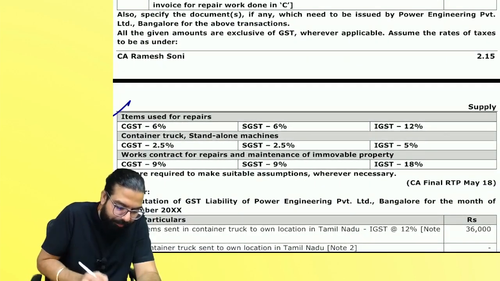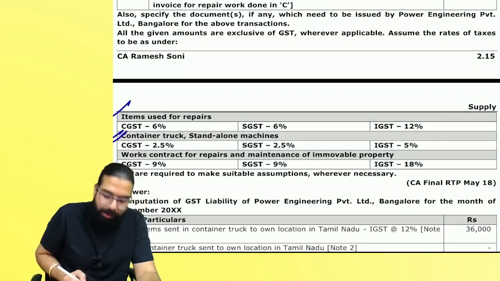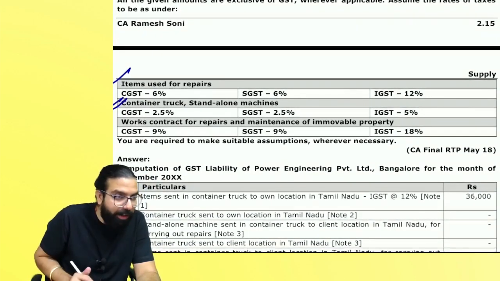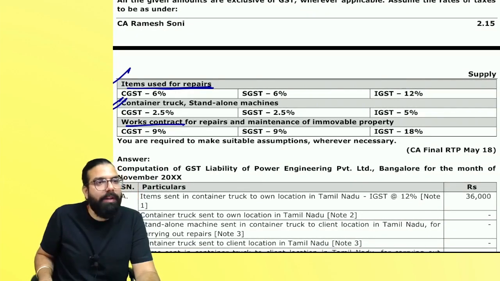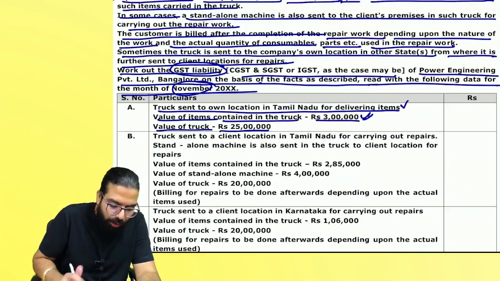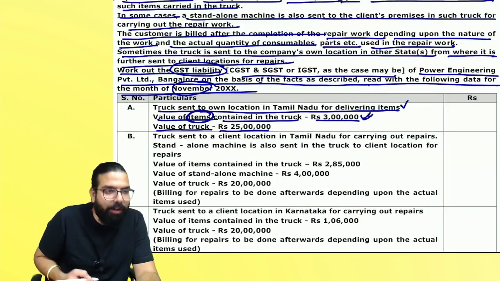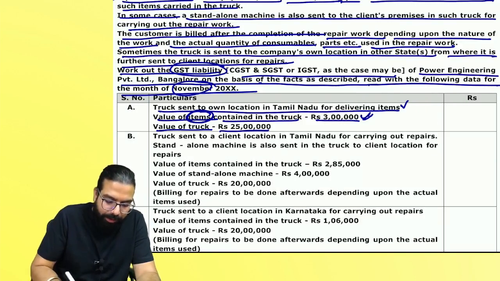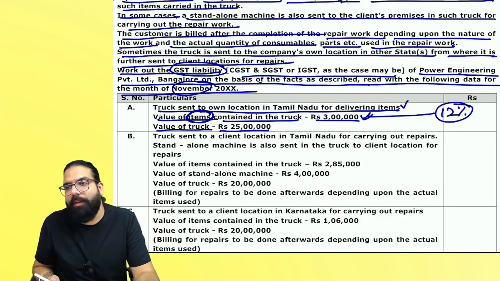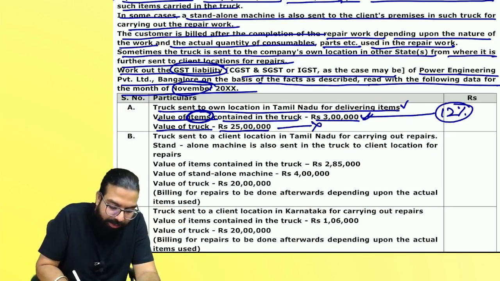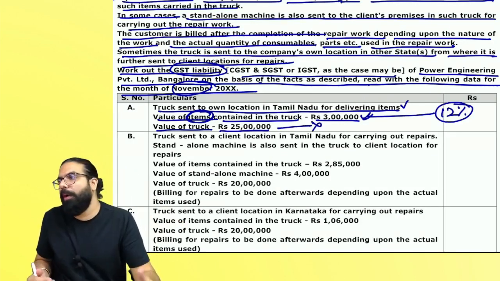Items used for repair, container truck or standalone machine, and works contract service. Supposing there are some items sent to your own location. What is the rate of GST? 12%. So on 3 lakh, what rate of GST will come? You are in Karnataka sending to Tamil Nadu, so CGST, SGST or IGST? IGST. On the truck, will GST come? No. Is my point clear to all?